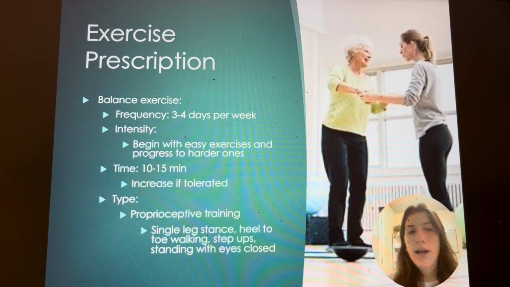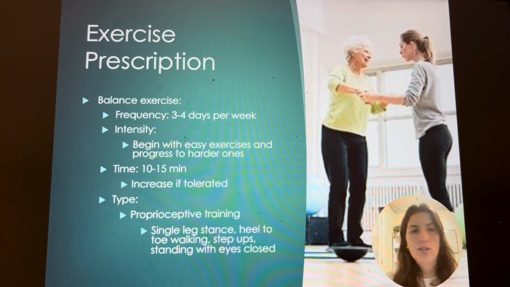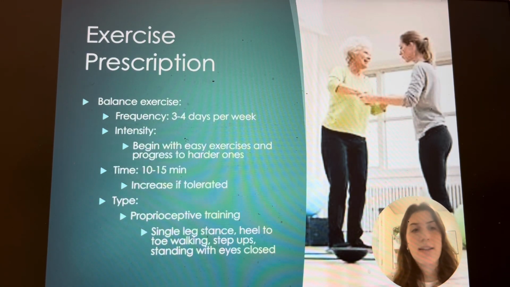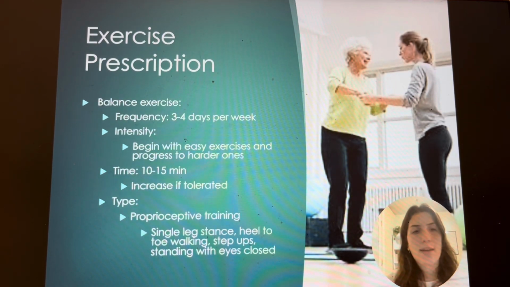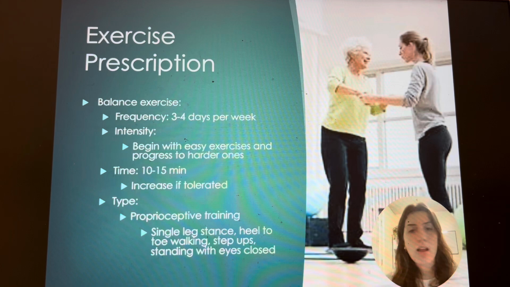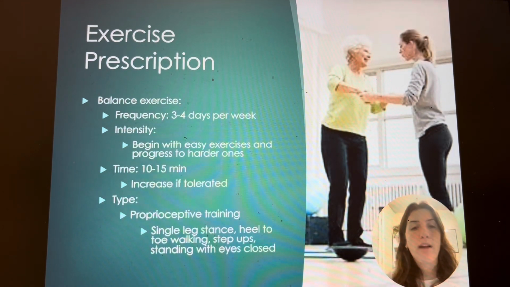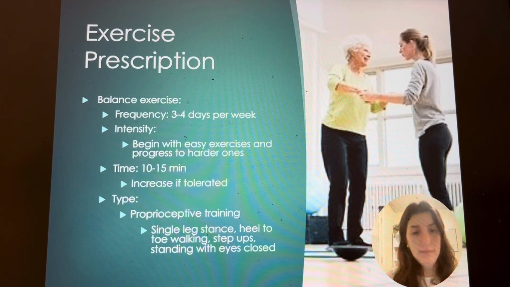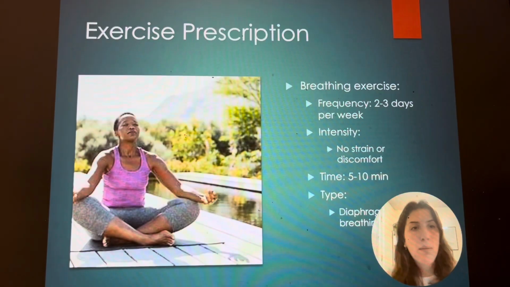We're also going to do balance exercises 3 to 4 days per week. We want to begin with really easy exercises and we'll progress to things that are a little bit harder that use more muscle groups. 10 to 15 minutes of this. We will also incorporate proprioceptive training, so we can stand with our eyes closed, work on balance, but making sure that we have spotters there. We're being aware of this person's struggles in this area. Single leg stance is a great exercise for this as well.